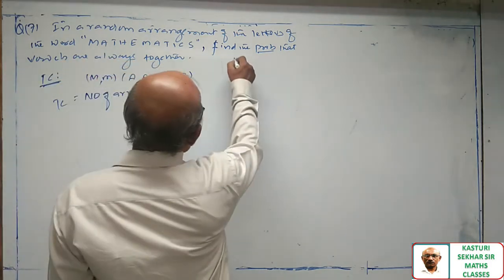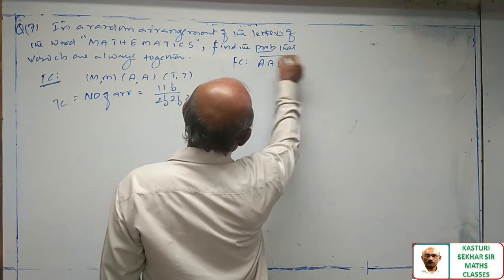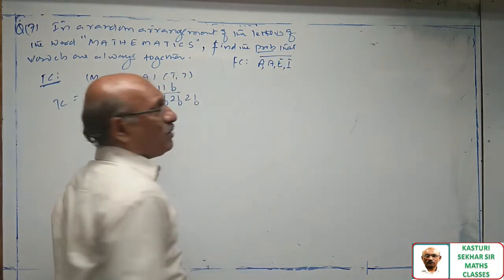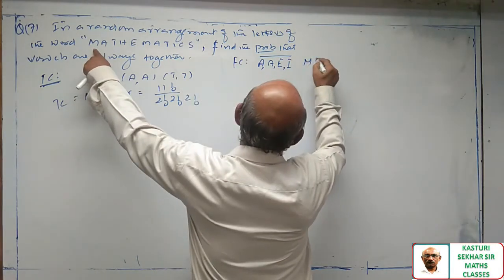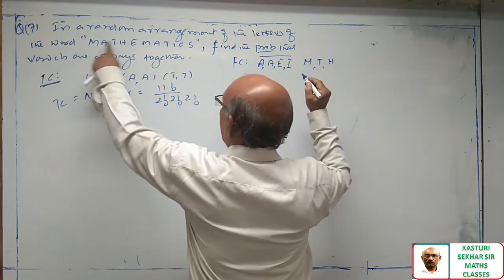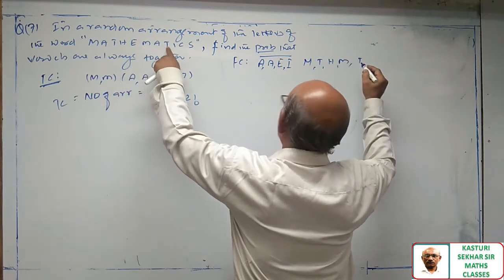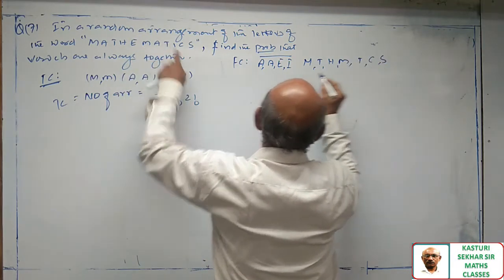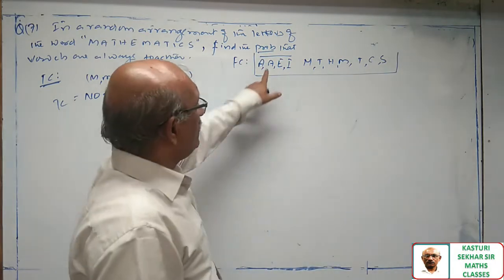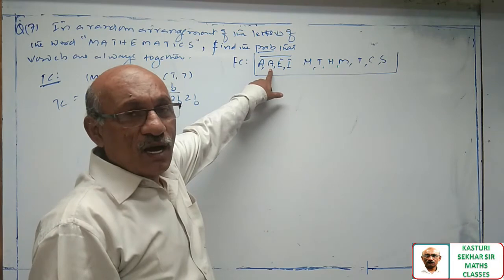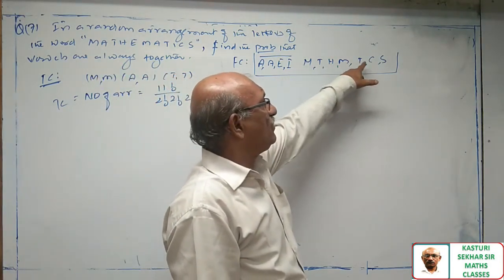Let us go to favorable cases. I want vowels together, so put the vowels in one bracket and the consonants M, T, H, M, T, C, S separately. Treating these 4 vowels as one unit or one object, there are 8 letters.